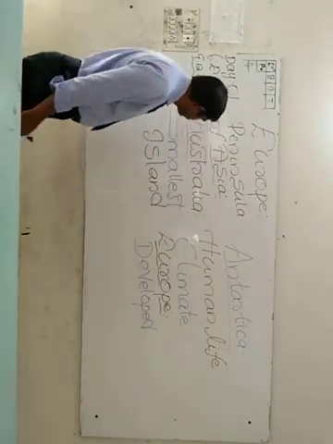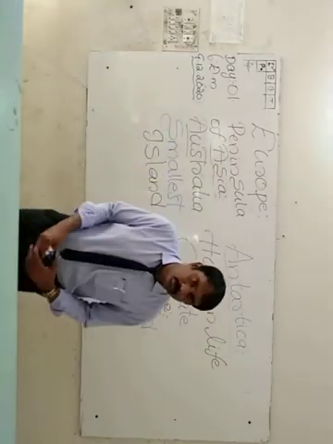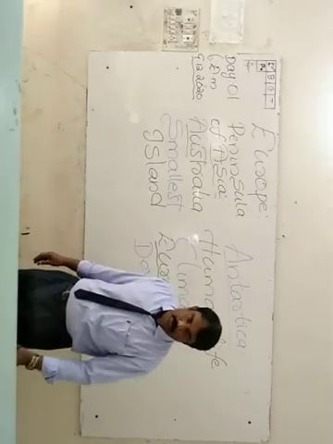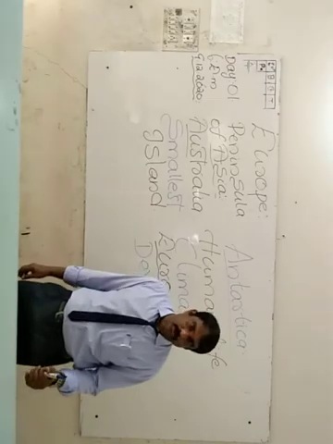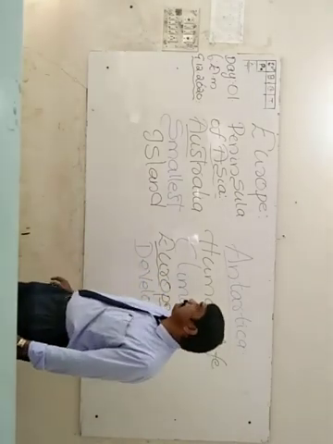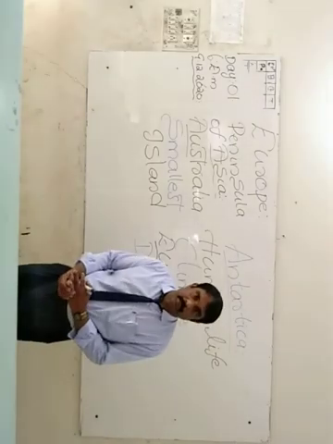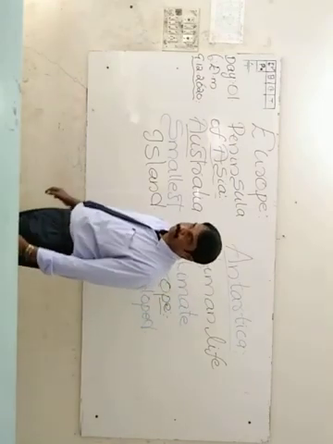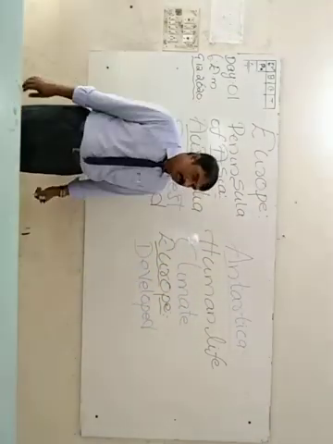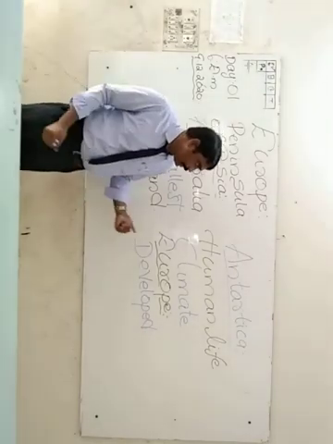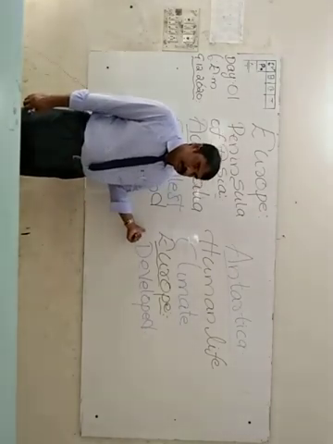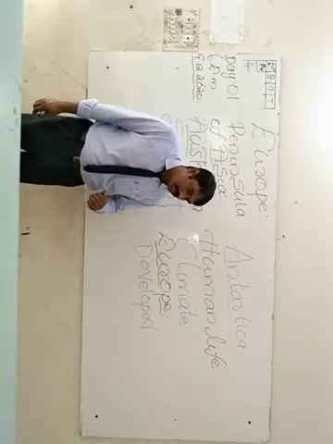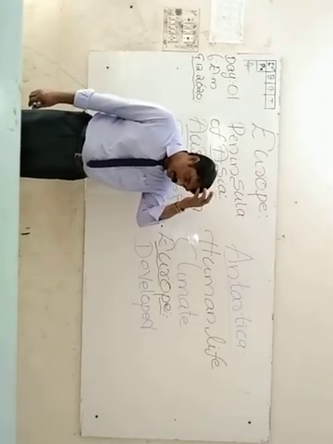So what I told us: Australia is the smallest continent in the world. It is the name of the continent and also the name of the country. It is an island, with all four sides covered with water. The per capita income and national income of Australian people are too high compared to other people. Then Antarctica. In the land of Antarctica, human life is impossible. The climatic conditions of Antarctica are not suitable for human life.